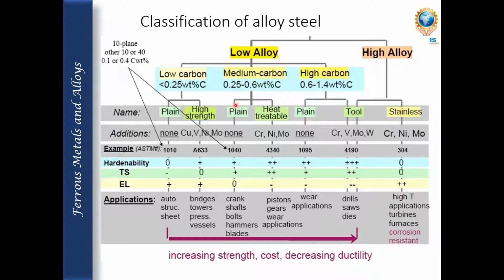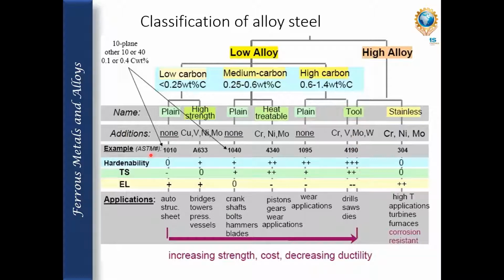One is plain, and another is heat treatable, where in the plain there is no addition, but in the heat treatable chromium, nickel and molybdenum are added. And in high carbon, there are two types, plain and tool steel.